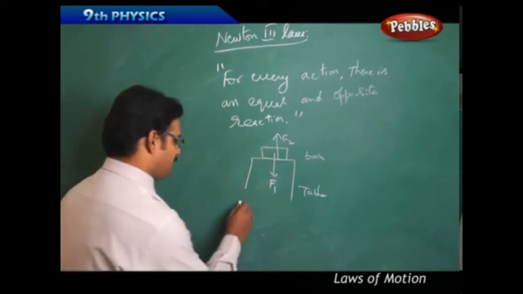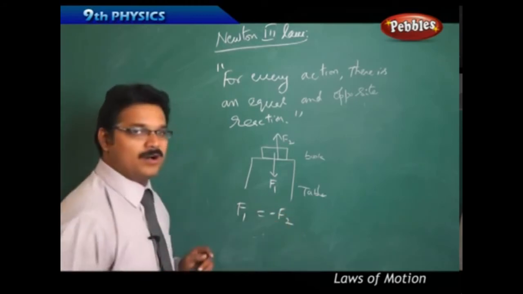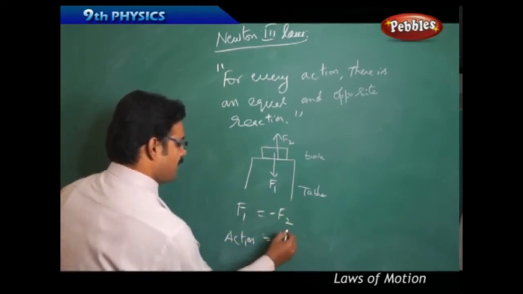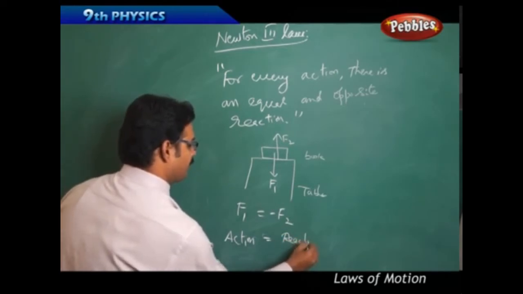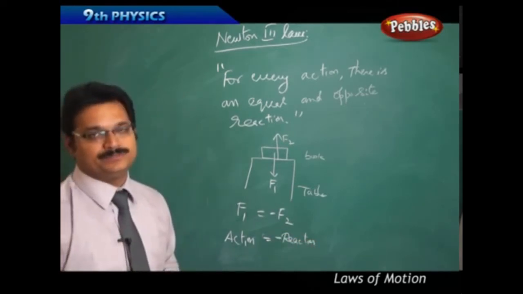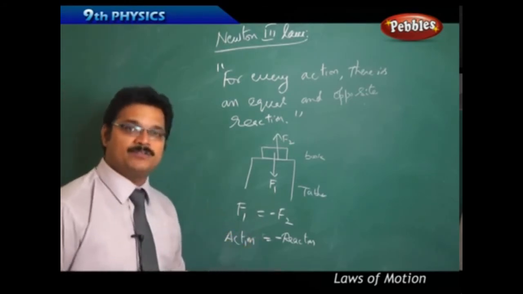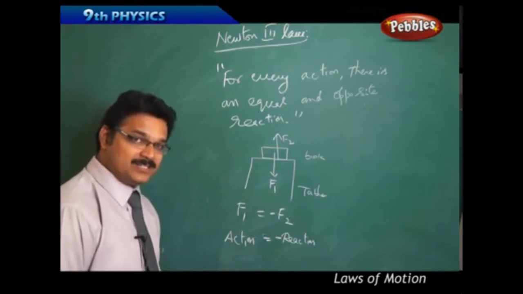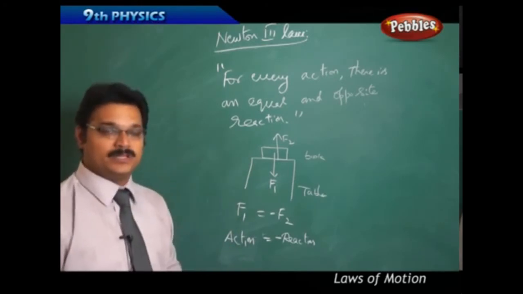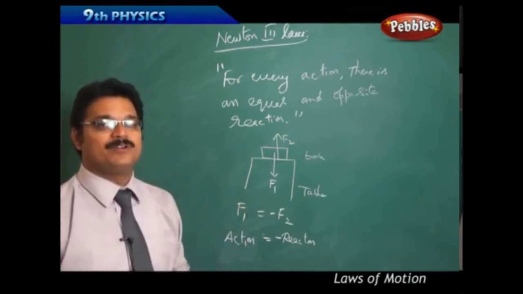So F1 and F2 are equal and opposite. F1 is called action and F2 is called reaction, so F1 and F2 are called action-reaction forces. One point you have to remember is that these action and reaction forces act on a two-body system, not on a single body. That is, Newton's third law is applicable for two bodies, not on a single body.